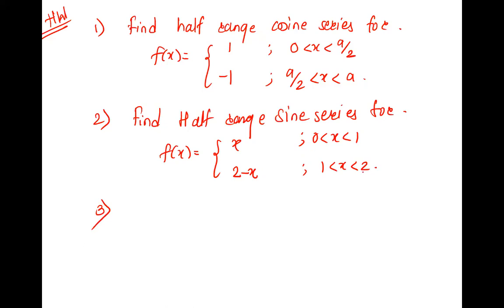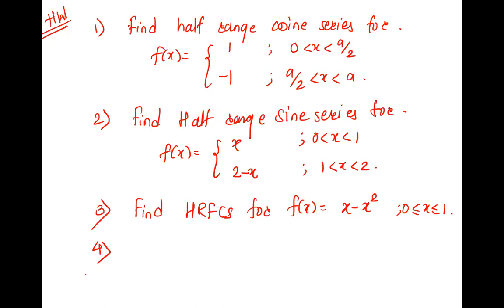Right, so 0 to L, L is 2. Next question, find half range Fourier cosine series for f(x) is x minus x square in 0 to 1. What is L? 1. 0 to L, right? Half range, so L is 1.